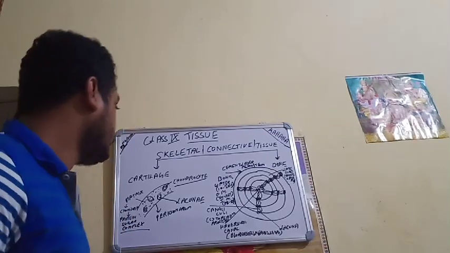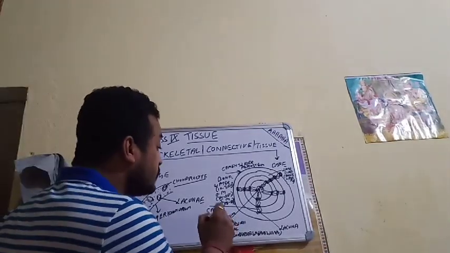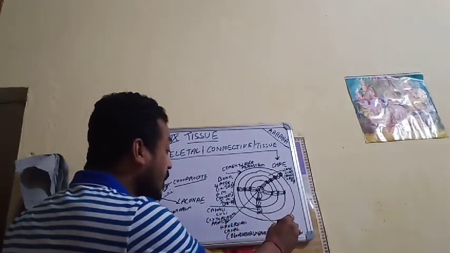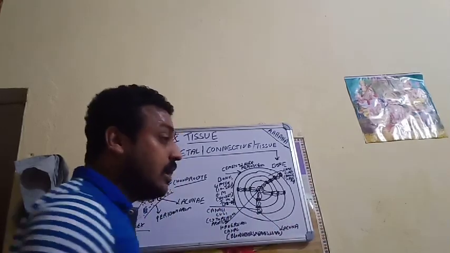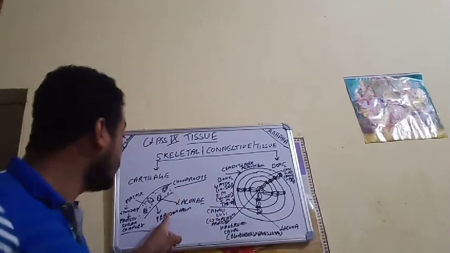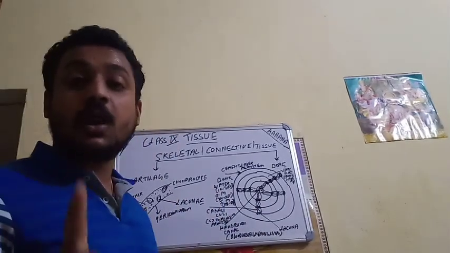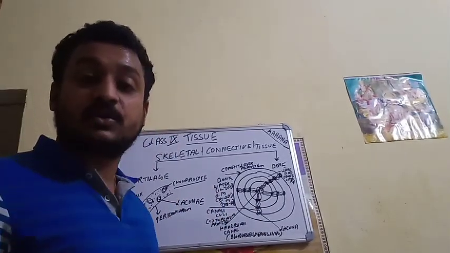Apart from this, when we are speaking about the lacuna and the canaliculi, they are interrelated. How? As I have said in the cartilage also, the lacuna receives the water and the oxygen.